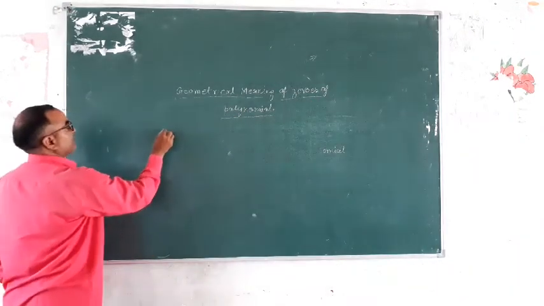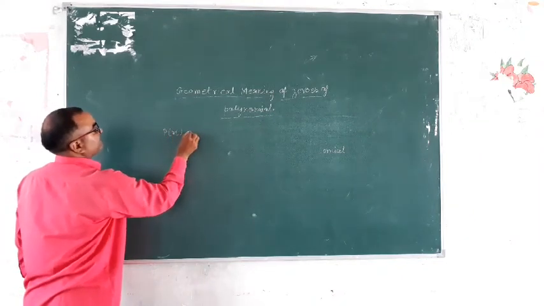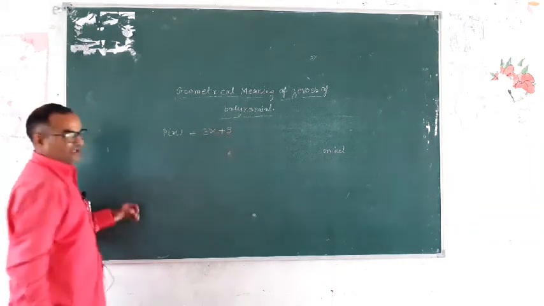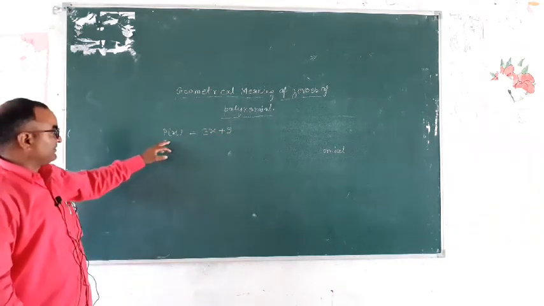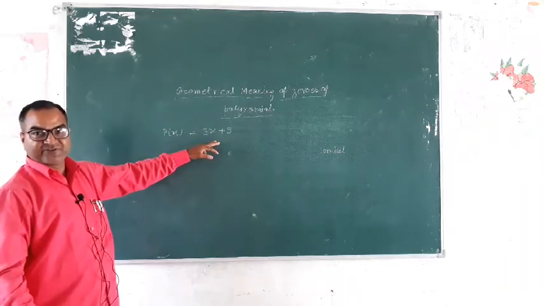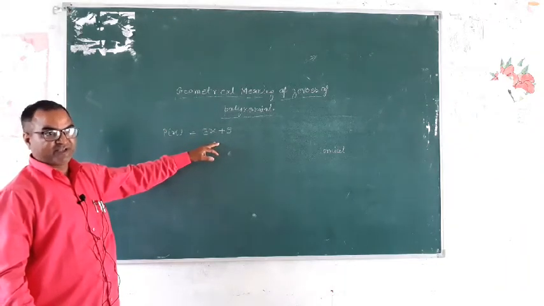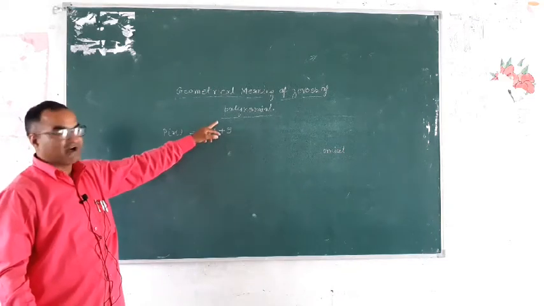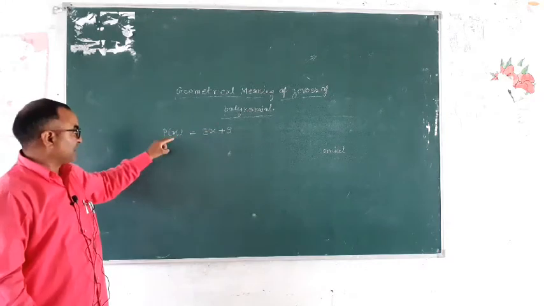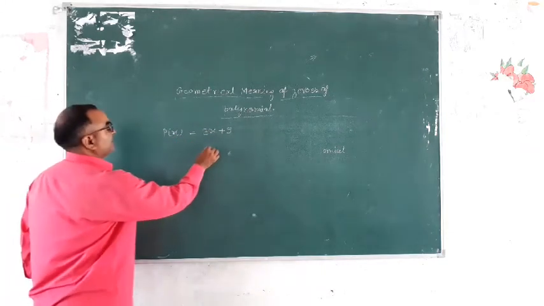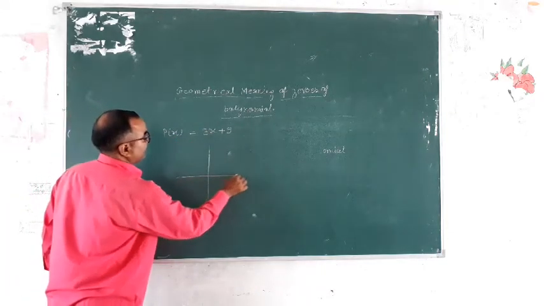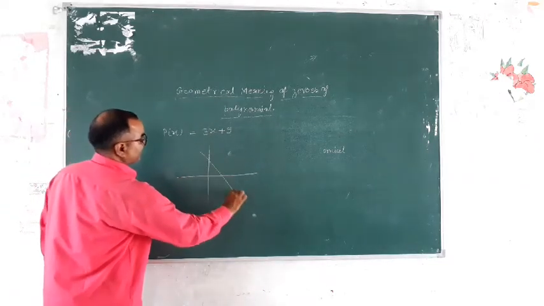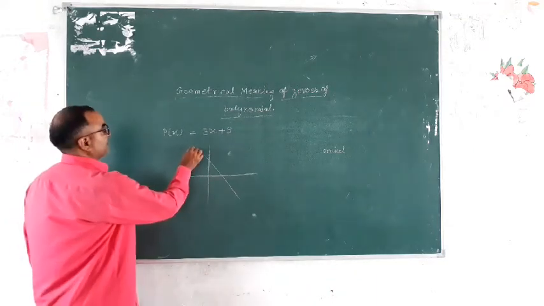Suppose p(x) is any polynomial, p(x) equal to 3x plus 9. This is a linear polynomial having degree 1. The power of x is 1, so the degree is 1. So the graph of this polynomial, suppose this is the graph of this polynomial, AB.